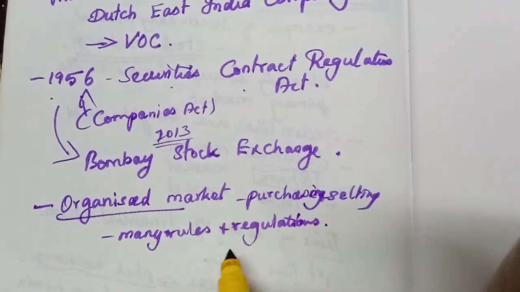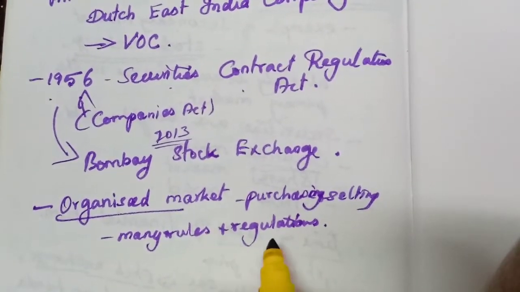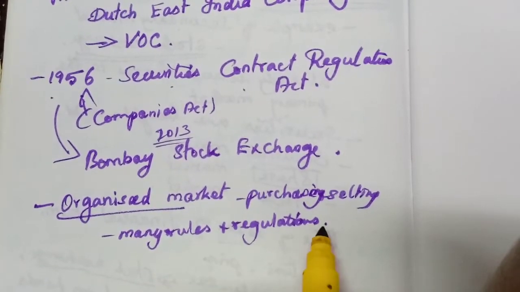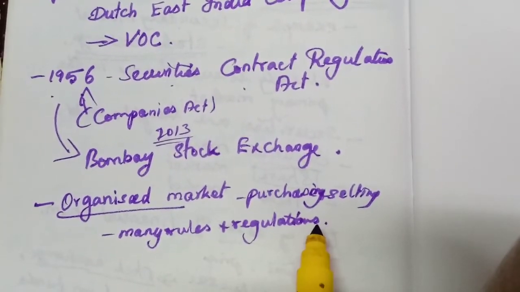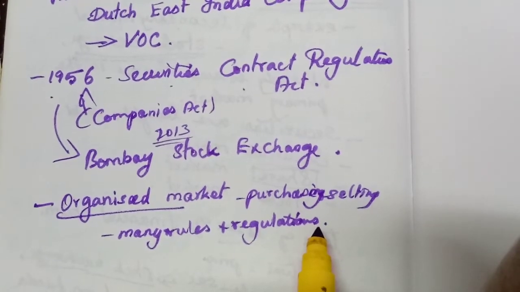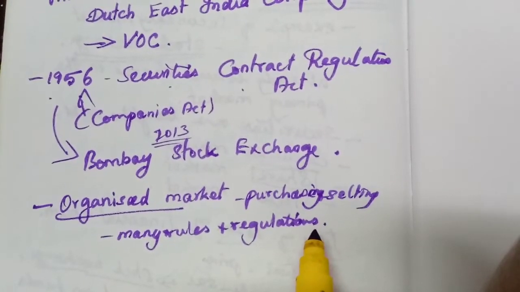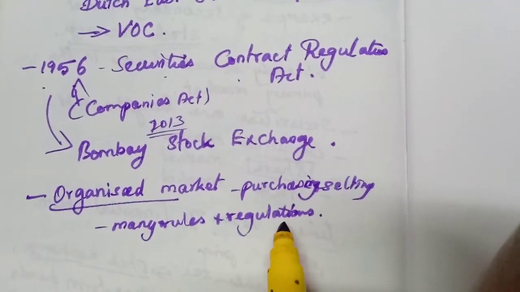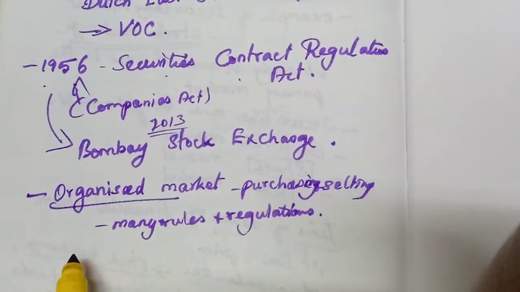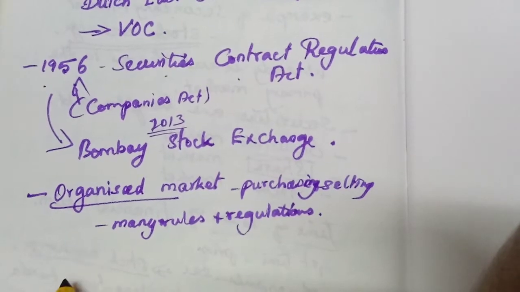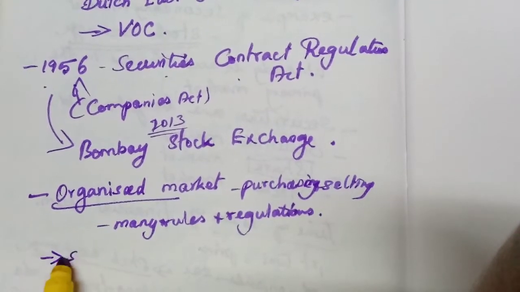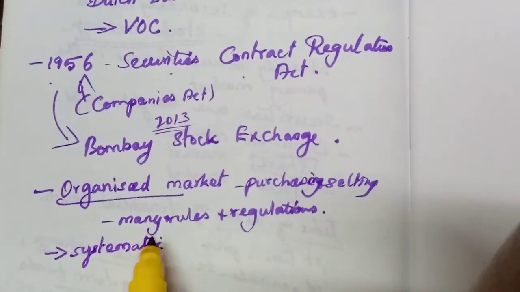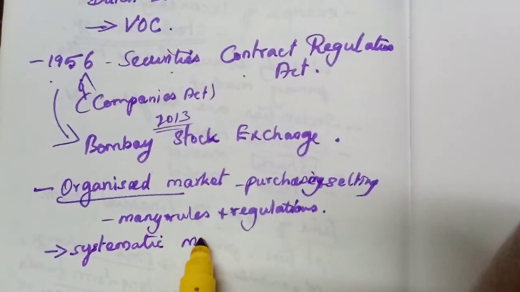All those who buy and sell shares in the share market must follow some rules and regulations which are framed by maybe the regulating body, SEBI, or the government itself. It is functioning as per the rules and regulations, and everything is in a systematic manner. There is some system in purchasing and selling.